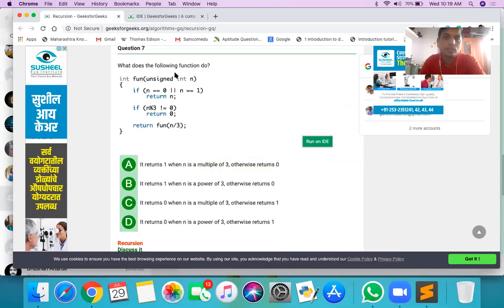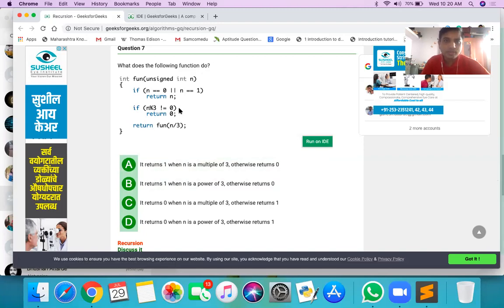This one. What does the following function do? Fun of unsigned int n: if n is 0 or 1, then return n. If n modulus 3 not equal to 0, then return 0. If it is not divided by 3, then it is returning 0. Else, if it is divided by 3, then it returns that quotient.